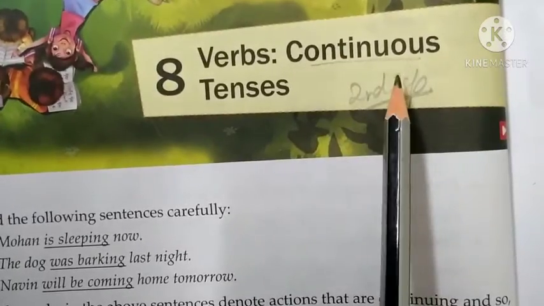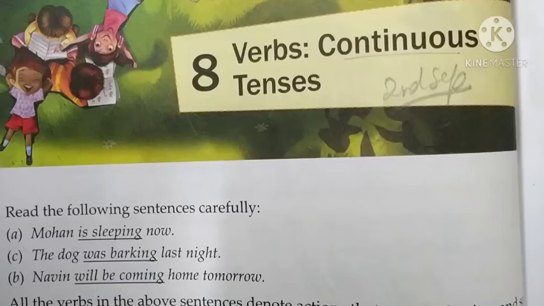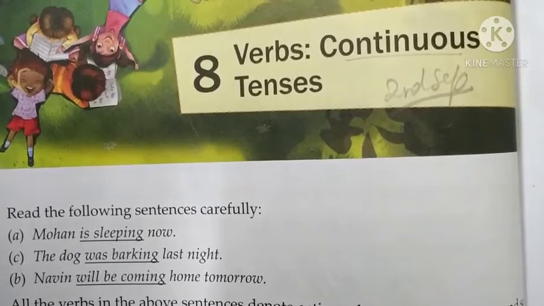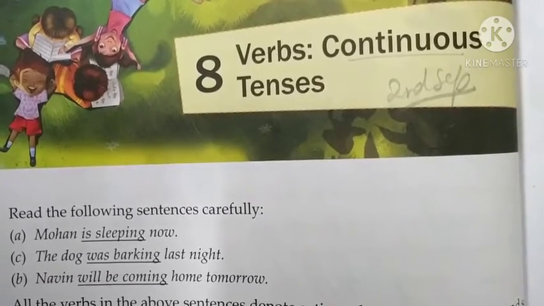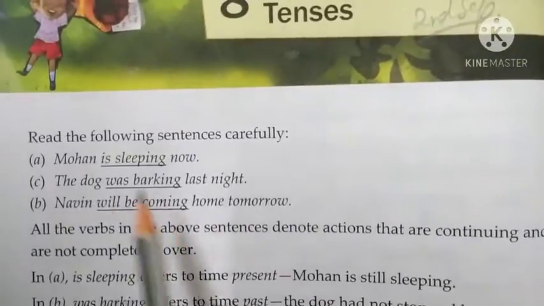This continuous, the word continuous means what? The word continuous means progression. In progression. So it is also known as progressive tenses. That is without any interruption, without any pause. That goes on continuously. So we will start from here.